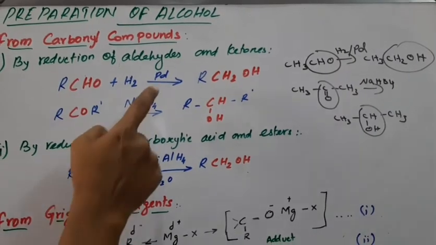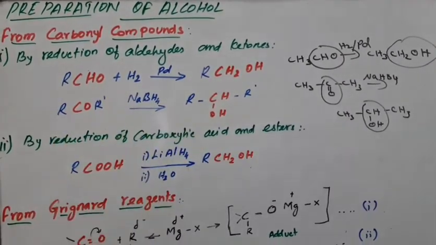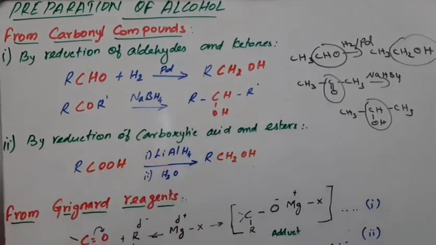So always, with reducing agents, an aldehyde gives a primary alcohol and a ketone gives a secondary alcohol.